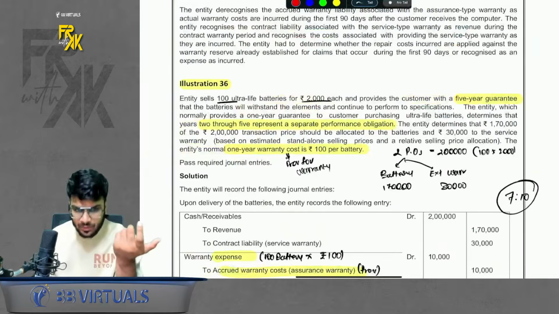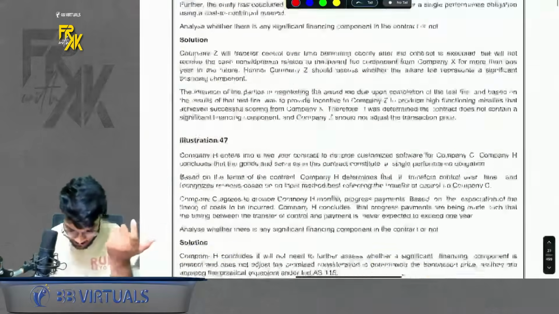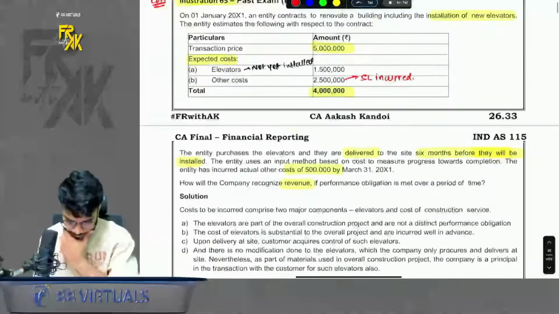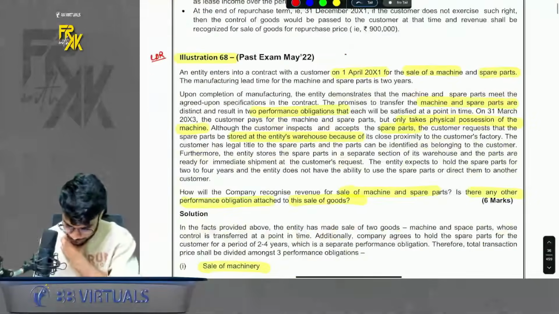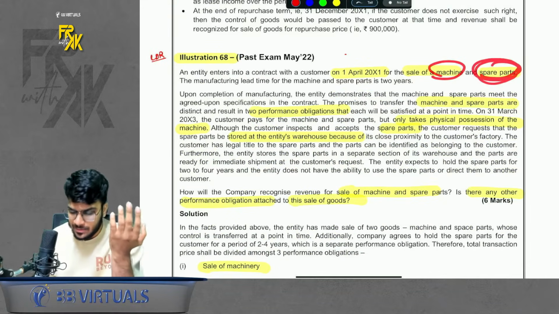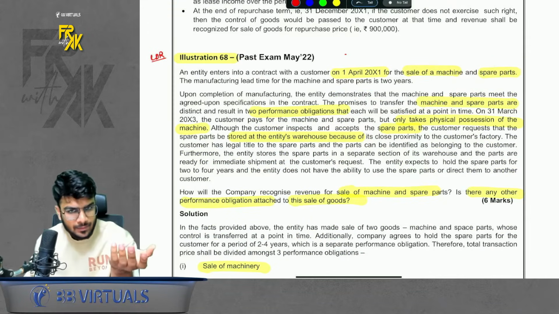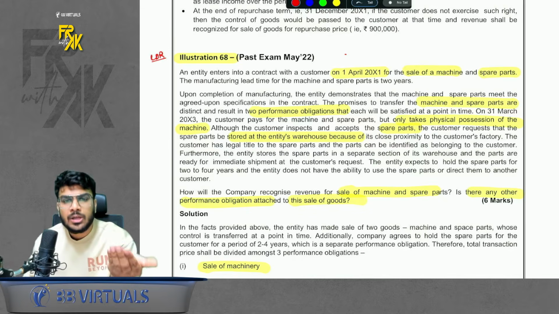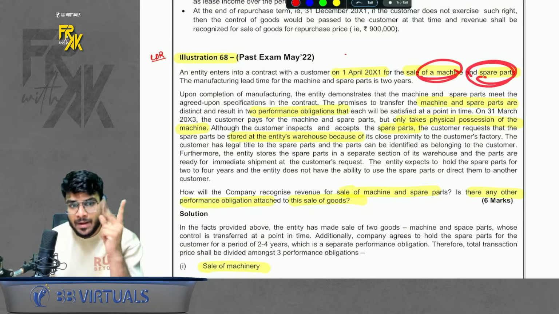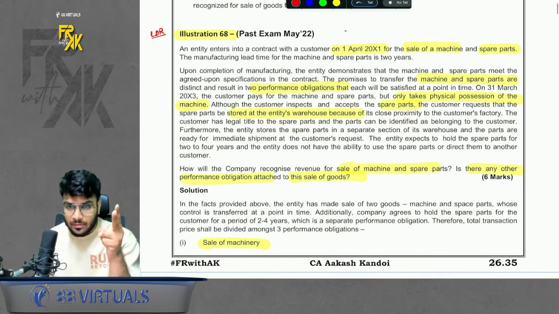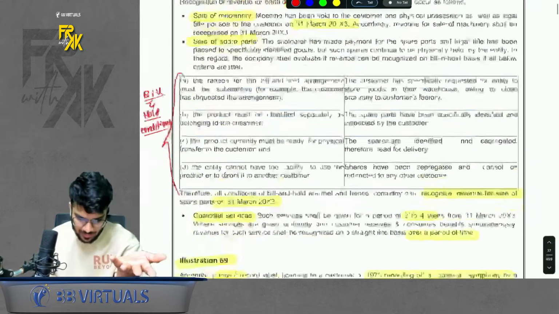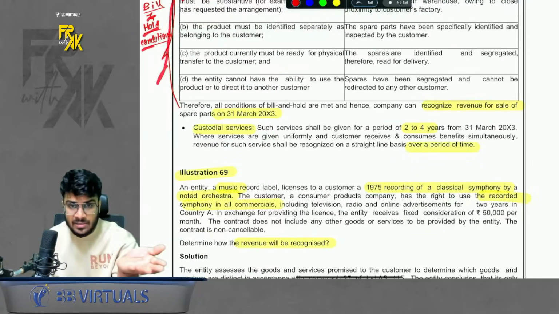For bill and hold, we have one question also. If you want the referencing, I can give it to you. It is a very straightforward, simple question, and that is, I guess, illustration number 68. So basically here we are selling a machine, we are selling spare parts. The delivery of spare parts is kept pending at the customer's request. So it is a case of bill and hold. So here there are not 2-3 POs. Why? Sale of machine is 1 PO, sale of spare parts is 1 PO, and for bill and hold, the company might provide custodial services. So third PO. So simple. Then they have given the indicators for bill and hold, which I just read with you.